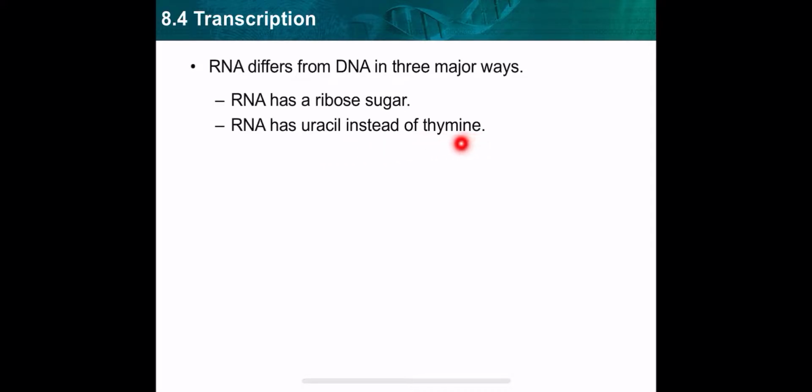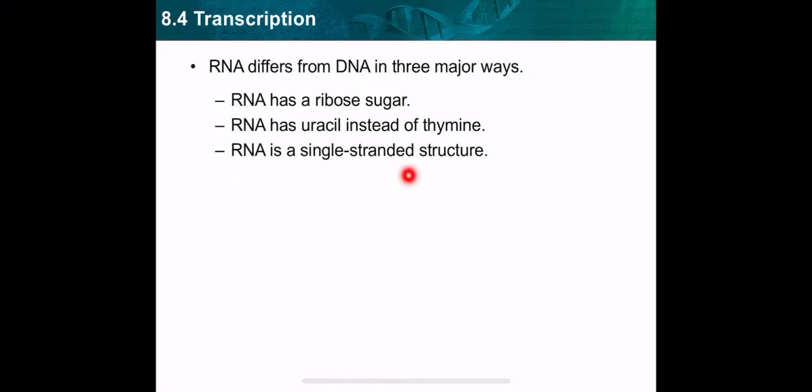So we will not find thymine in the nucleotide sequence of RNA. Instead of thymine, uracil. So what pairs with adenine in RNA? If there is A in the DNA, the RNA will form U instead of T.